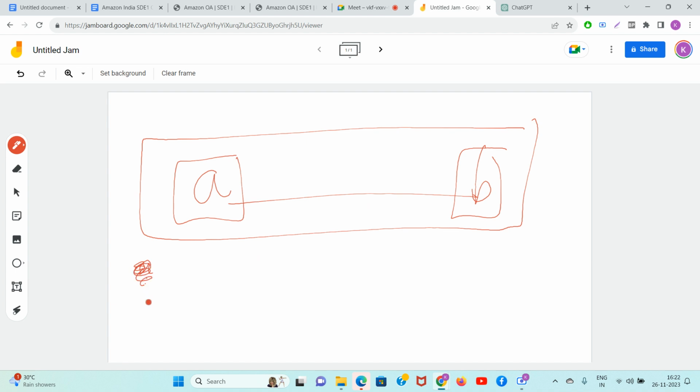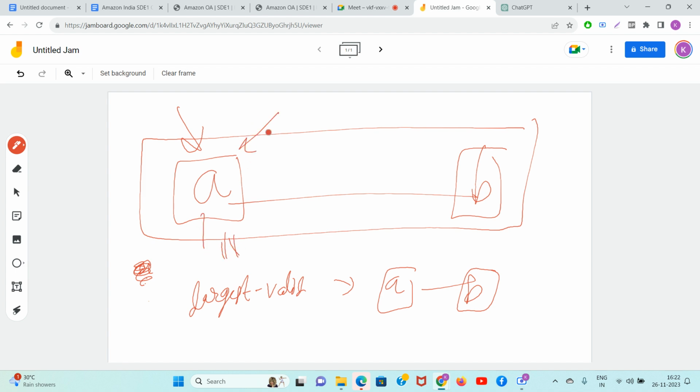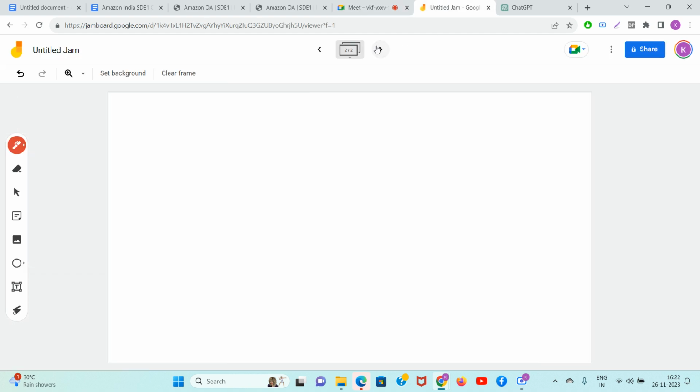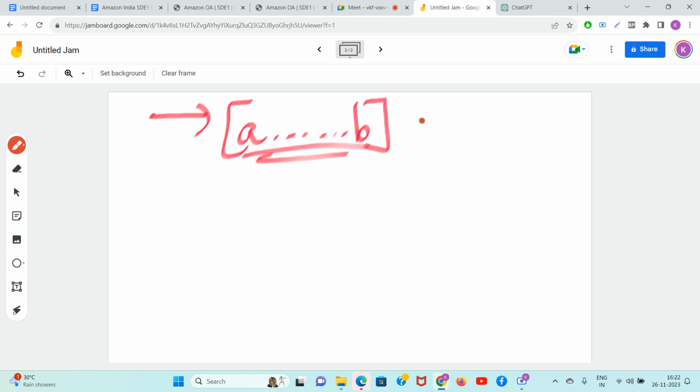But you are saying that you want to take the largest valid substring which starts at A and ends at B. Guys, what should be the occurrence of A? Can you take the second and third occurrence of A for this string? Can we take the second and no, guys, no, we cannot take. Remember. For example, let's say someone told you find me the largest substring which starts at A, ends at B, which is valid.